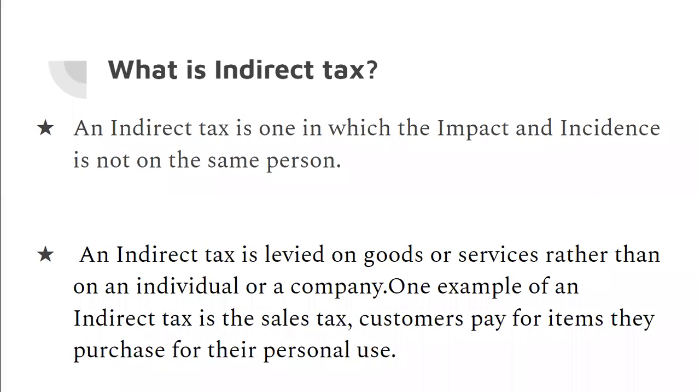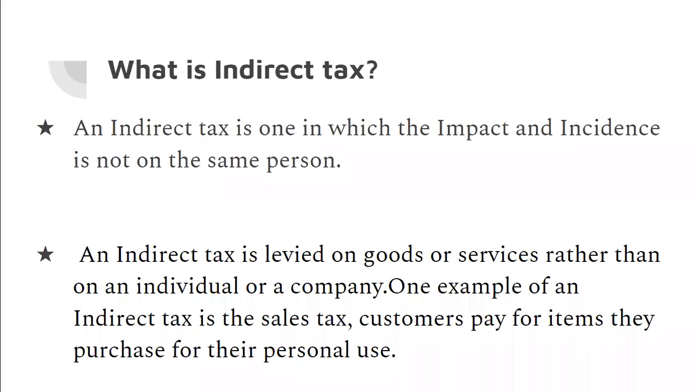Example, if I'm purchasing a particular commodity from a shopkeeper, I will have to pay him the price inclusive of the tax. Okay, now he will collect the tax from me, but he is the person who has the impact. It is on that shopkeeper that he has to pay to the government. The impact is on the shopkeeper to pay it to the government. Incidence is on me. I am going to pay out of my pocket, but I'm going to pay to whom? To the shopkeeper, and shopkeeper will pay it to the government. So there is a link between me and the government. That's the shopkeeper.